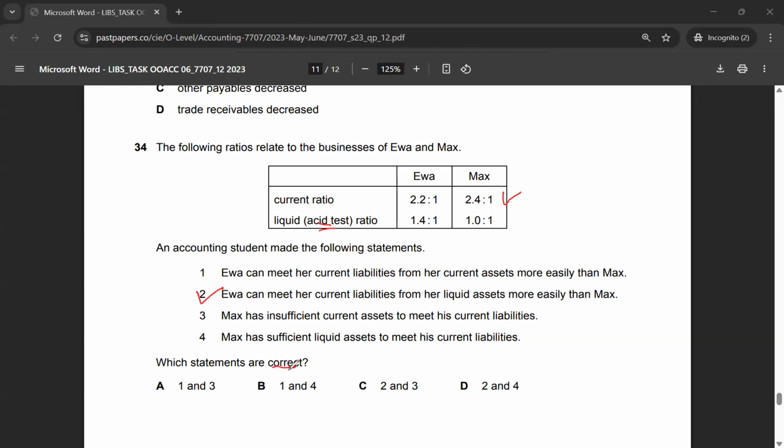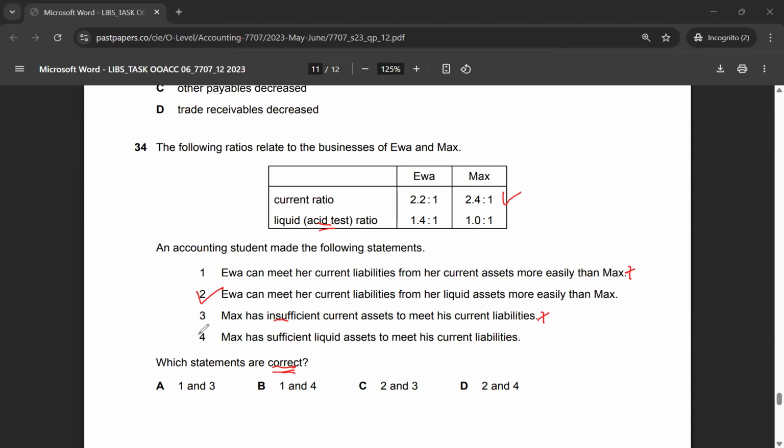We are trying to find which statement is correct. Statement two is definitely correct, because for Eva the asset test ratio is 1.4, whereas for Max it's 1.0. So Eva is a clear winner in this case. Statement three: Max has insufficient current assets to meet his current liabilities. This statement is false, because Max's current ratio is 2.4 compared to Eva's. So Max is clearly the winner in current ratio, and statement three is false.